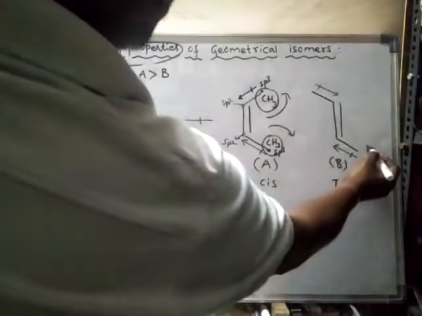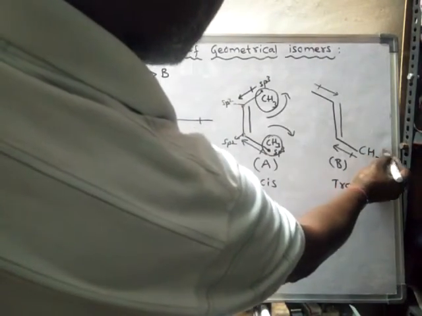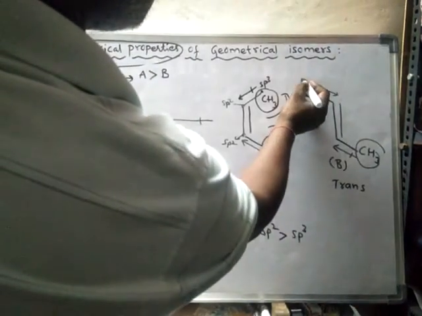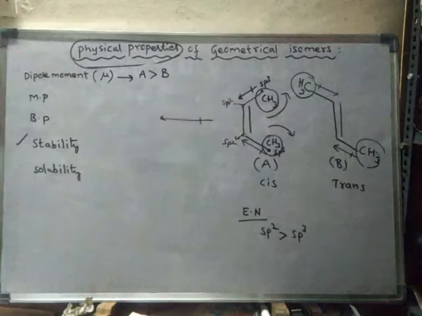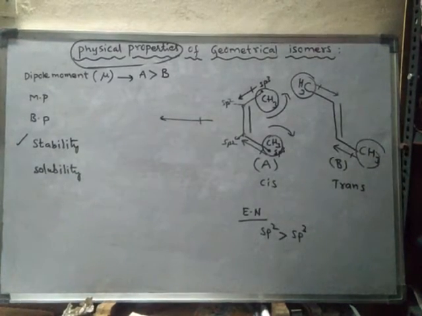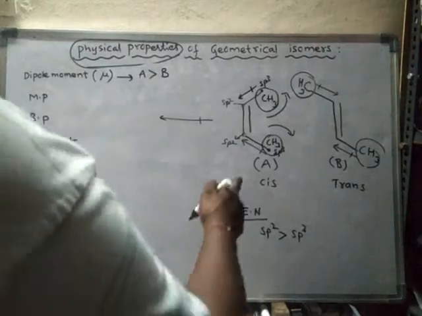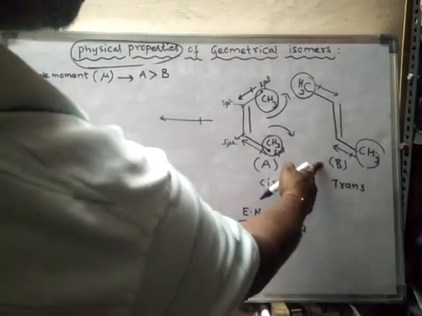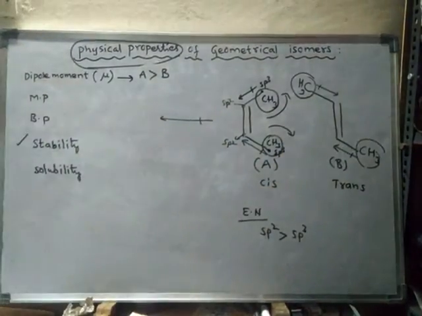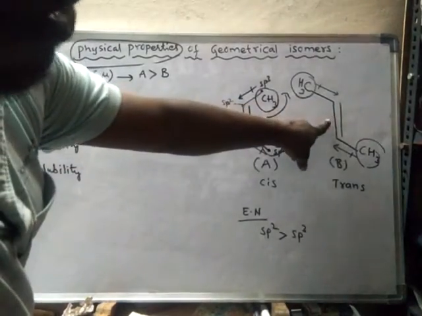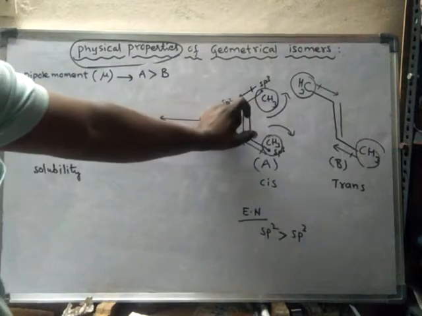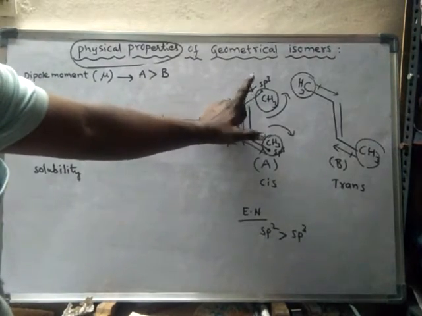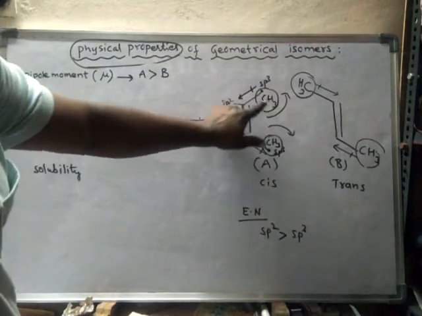But here in trans form, this methyl group is present here and this methyl group is present here. So they are far away from each other. Hence, steric repulsion is not present. As a result, this one is more stable. Because steric repulsion is absent, it will try to remain in this form only. But here, due to the presence of steric repulsion, these two groups are always under repulsion.